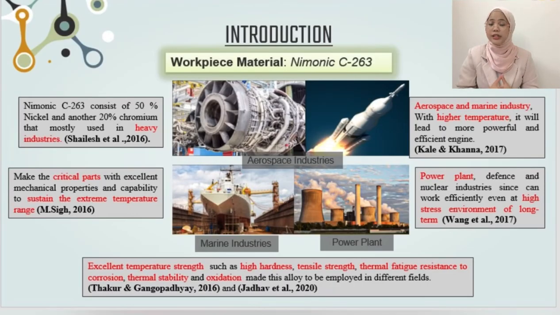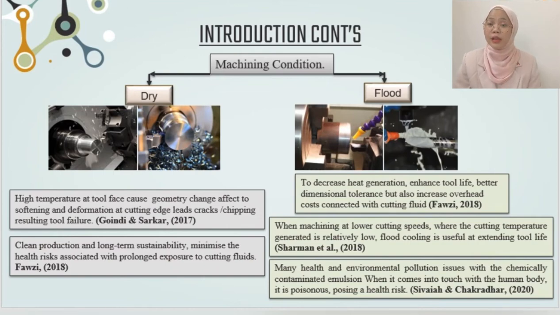For the introduction, Nimonic C263 alloy is the workpiece material to be machined. The characteristics of this material are excellent high-temperature strength, such as hardness, tensile strength, thermal resistance, resistance to corrosion, thermal stability, and oxidation, which make this alloy employable in different fields. Next, to study the effect on tool life during machining Nimonic C263 alloy, there are two machining conditions, which are dry and flood machining conditions.